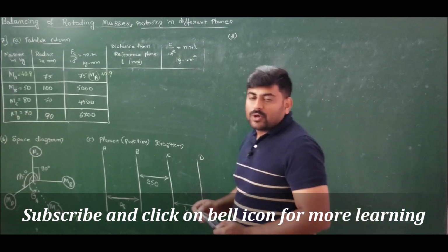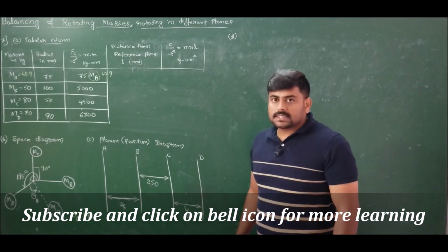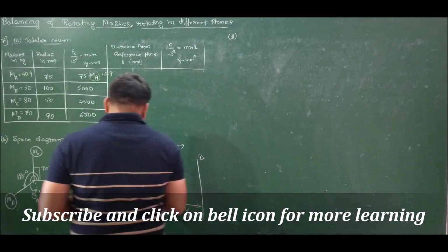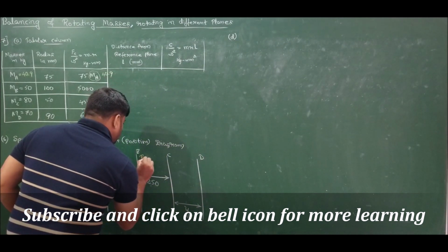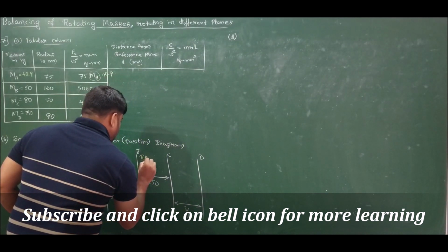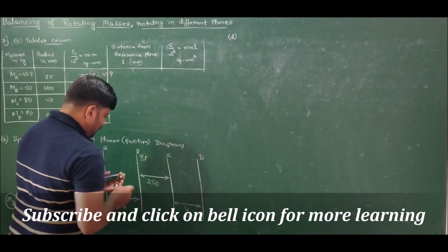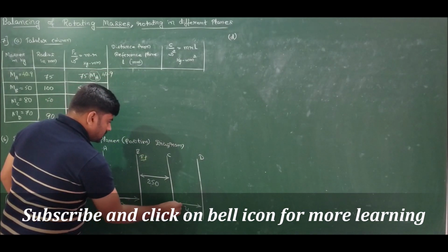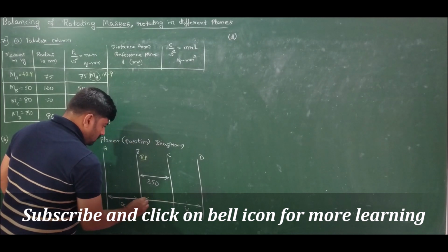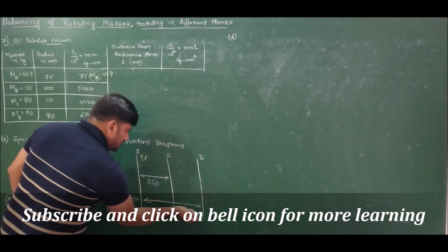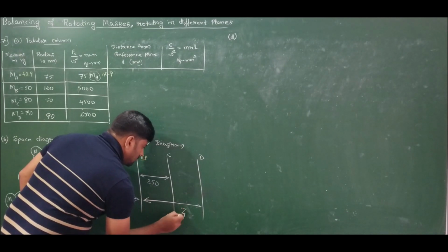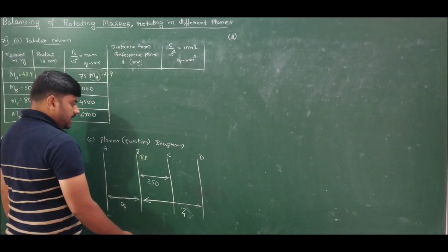Next, moving ahead, as we already discussed in our graphical method, let us choose plane B as the reference plane and take all the distances from B itself. Let me call this Z. So Z is the distance from B to D directly.